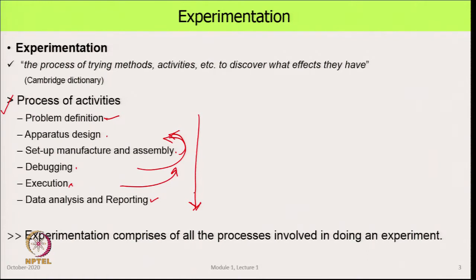So, this is in general in this direction, but within steps there is iteration. And all of this is what we call experimentation. We will come back to it in much more detail in week 3. Now, we will give some examples to illustrate how these abstract ideas actually get translated into a real thing.